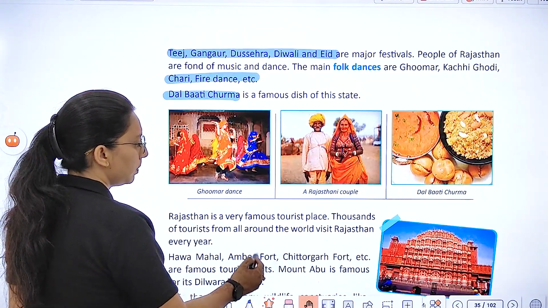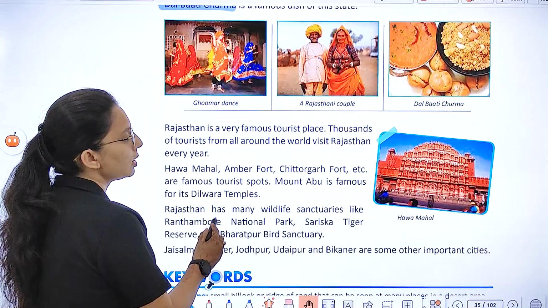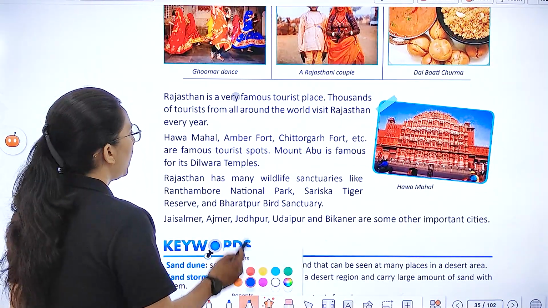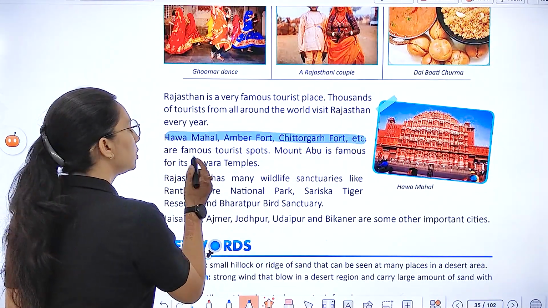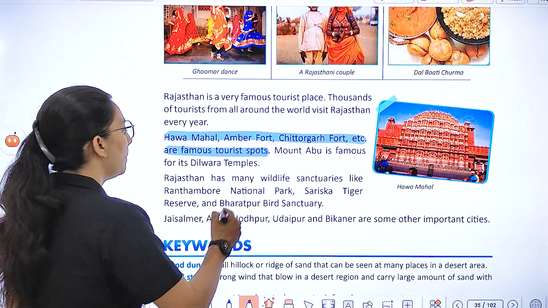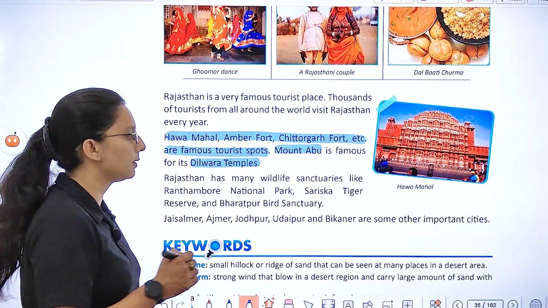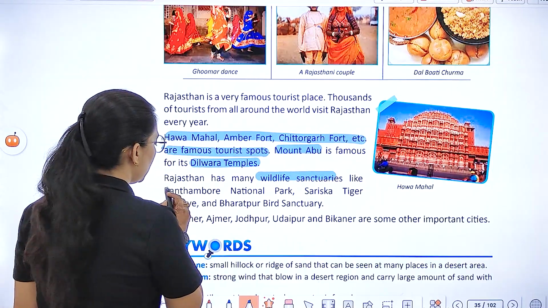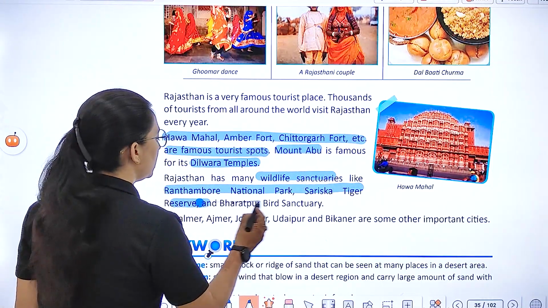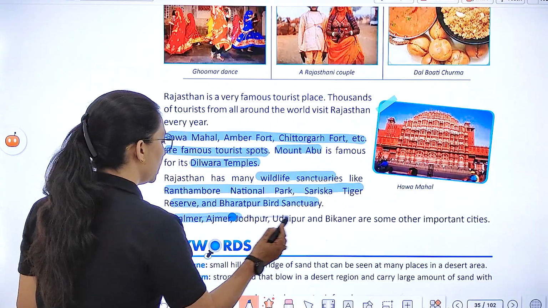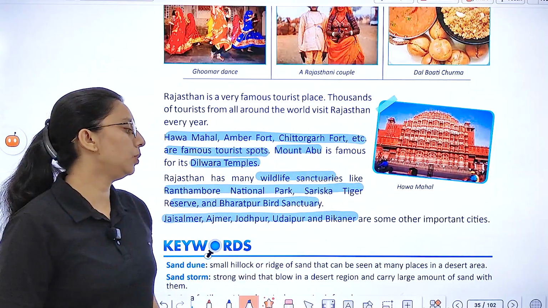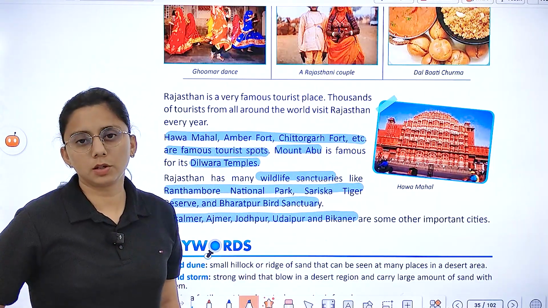Rajasthan is also a famous tourist place. Thousands of tourists from all around the world visit. Hawa Mahal, Amber Fort and Chittorgarh Fort are famous tourist spots. Mount Abu is famous for its Dilwara temple. Rajasthan has many wildlife sanctuaries like Ranthambore National Park, Sariska Tiger Reserve and Bharatpur Bird Sanctuary. Jaisalmer, Ajmer, Jodhpur, Udaipur and Bikaner are some important cities there.